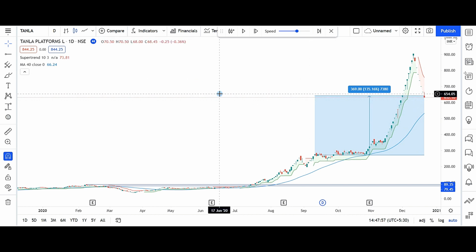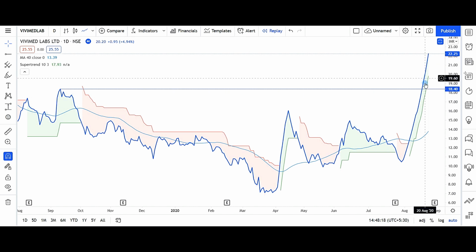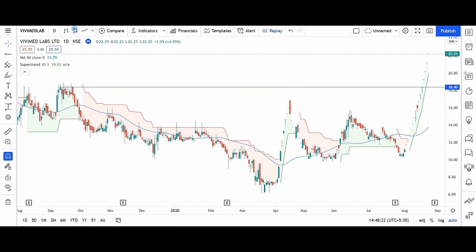So this was a trade which was shown yesterday. I will check on Vivimed Lab again. So this is the line chart, and this was 13 September 2019, it has crossed the 52 weeks high at this point. As per the line chart, entry will be somewhere here. Let us see on the candle chart. It is in upper circuit, so there is no entry. Let us see what happens.